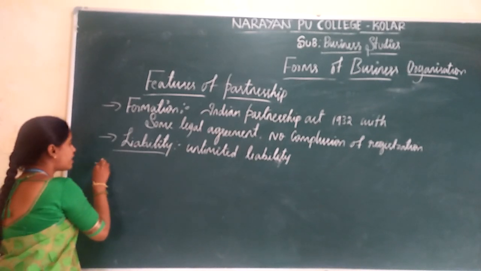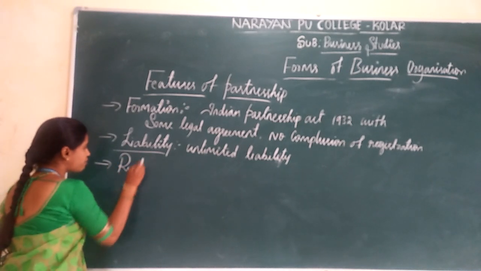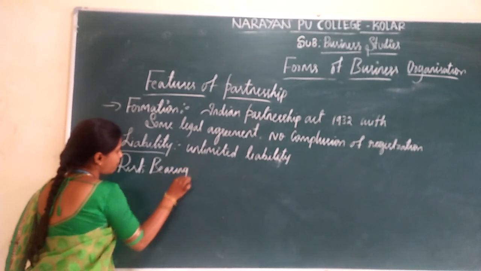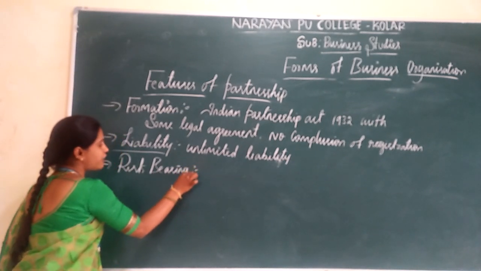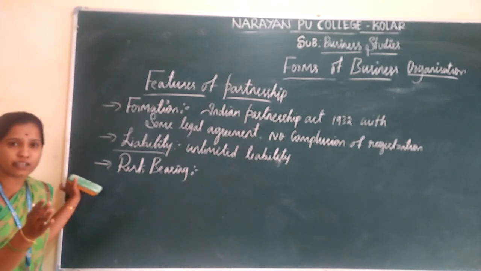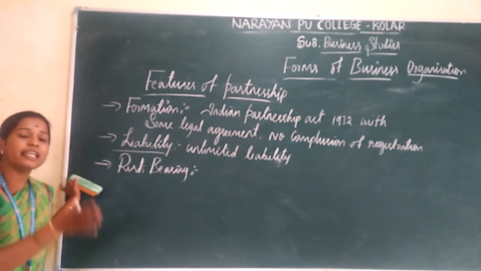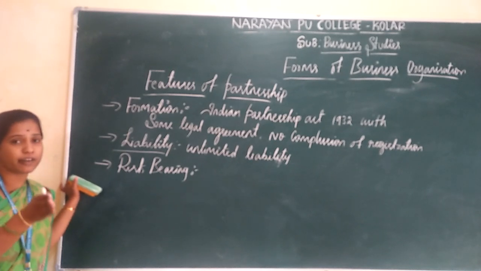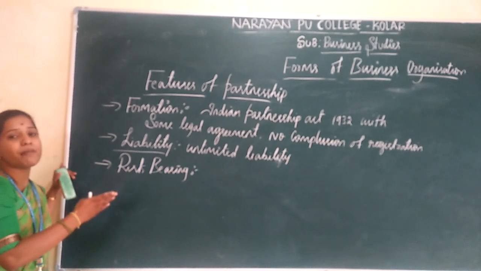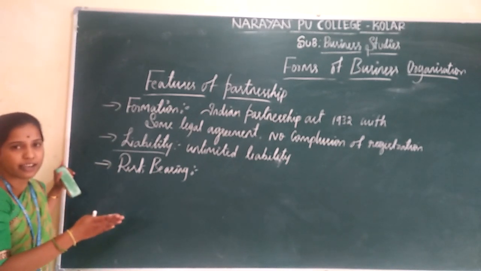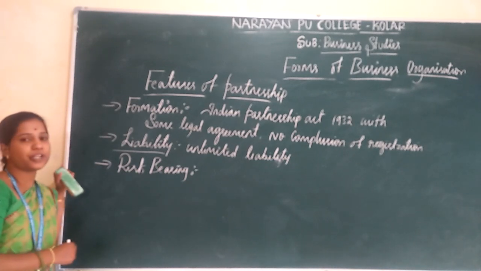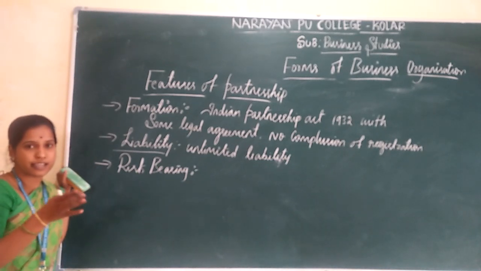And the next one is risk bearing. Risk bearing means all the partners share their profits and losses, and all the partners are responsible for the business activities. Every partner shares the business risk equally.